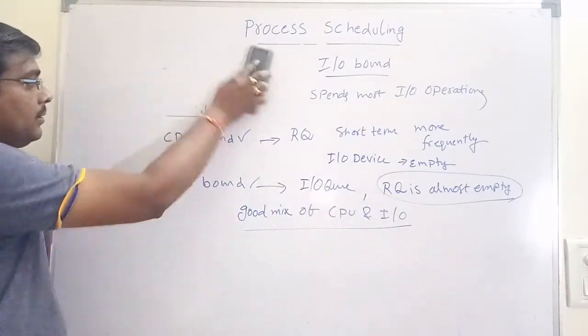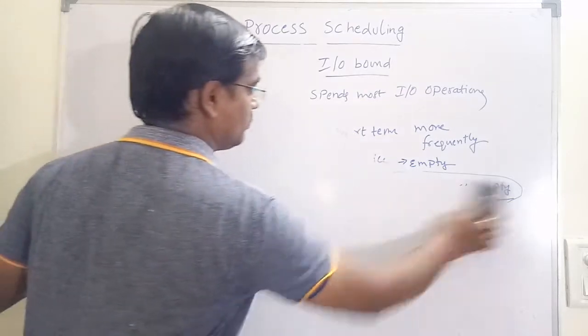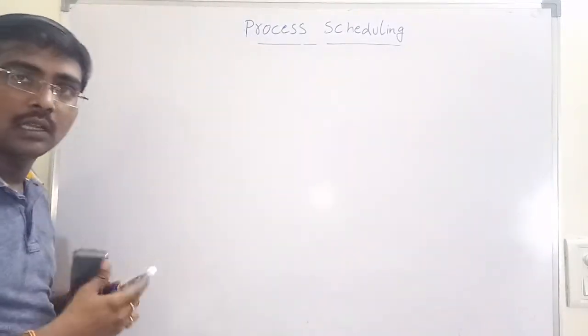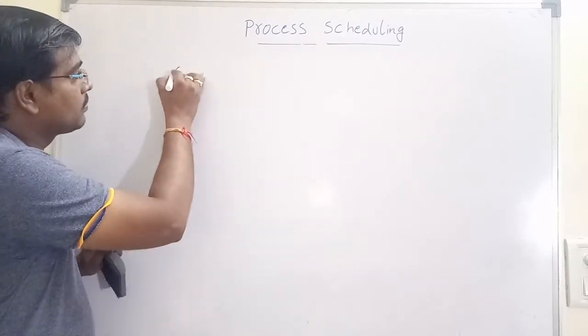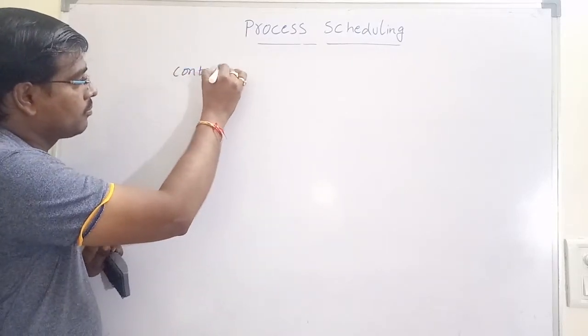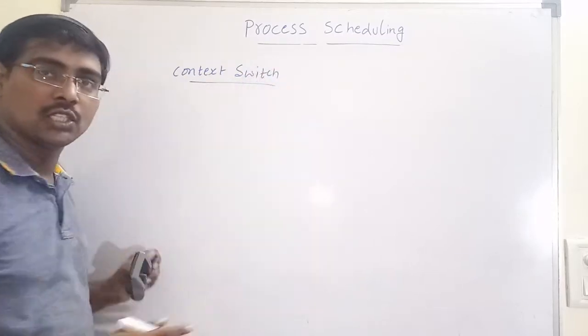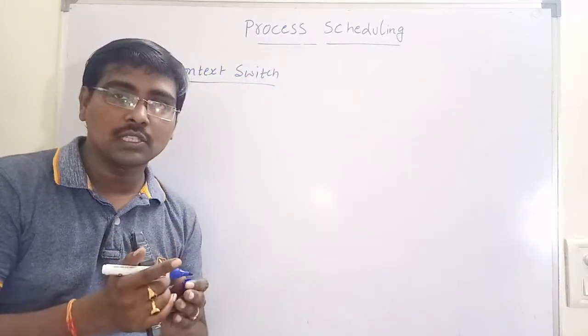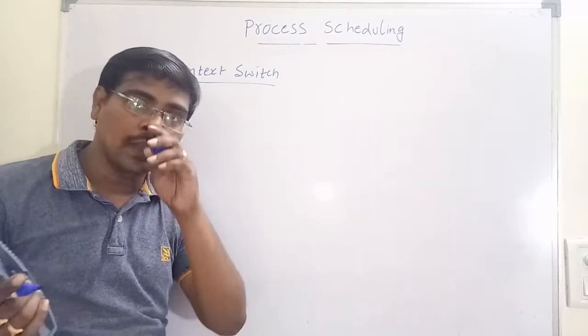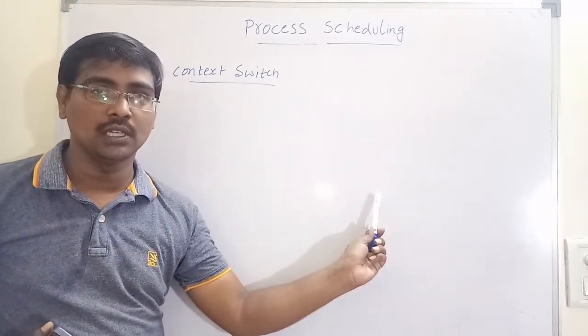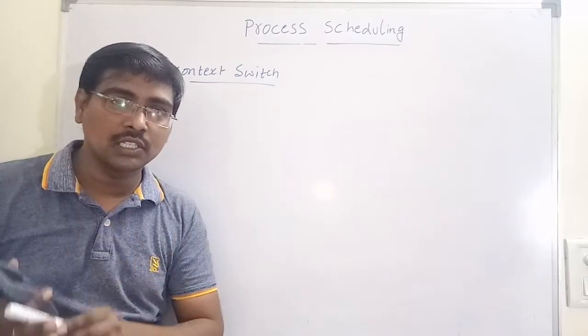And finally, context switch. Context switch means switching the CPU from one process to another process. That is, a process is under execution.